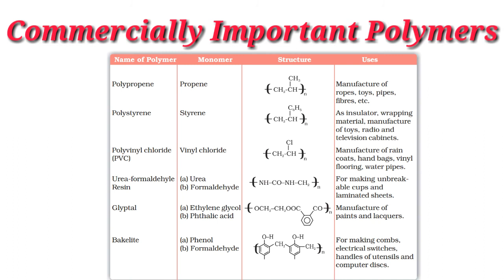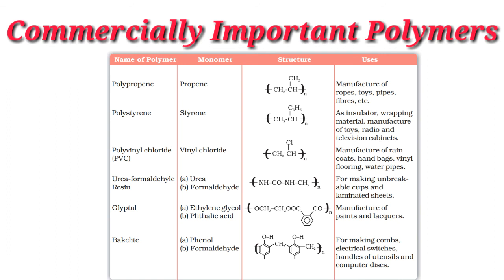Next one, urea formaldehyde resin. Monomers are urea and formaldehyde. Its structure NH-CO-NH-CH2, n times. It is used for making unbreakable cups and laminated sheets. Next one, glyptal. Monomers are ethylene glycol and phthalic acid. It is used for the manufacture of paints and lacquers.